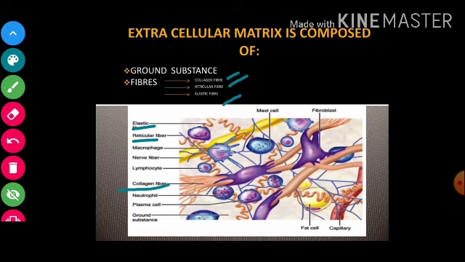And children, talking about the composition, the ratio of components varies from type of connective tissue. ये इन सब चीज़ों का जो रेशो है वो हर कनेक्टिव टिश्यू में वेरी करता है. How the extracellular matrix is exactly made depends upon the function of the particular type of connective tissue. And another thing is that the proportion of the cells, ground substance, and fibers varies from one type of connective tissue to another type of connective tissue, right? So that is why there is a wide variety of connective tissue.